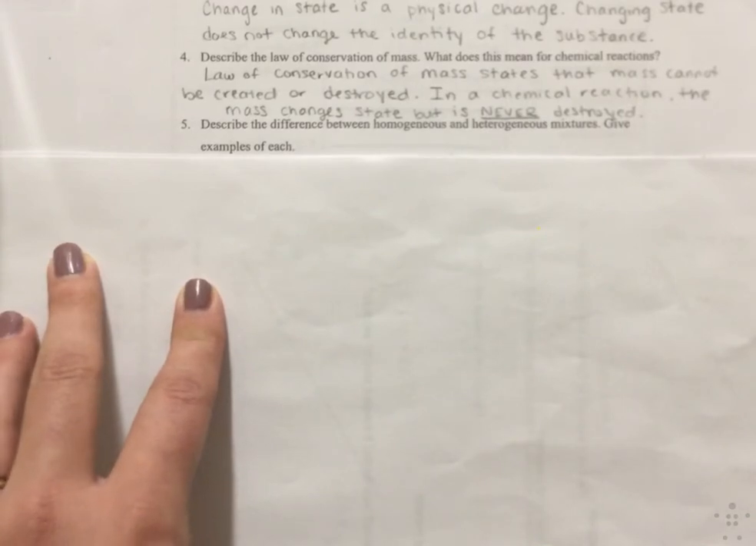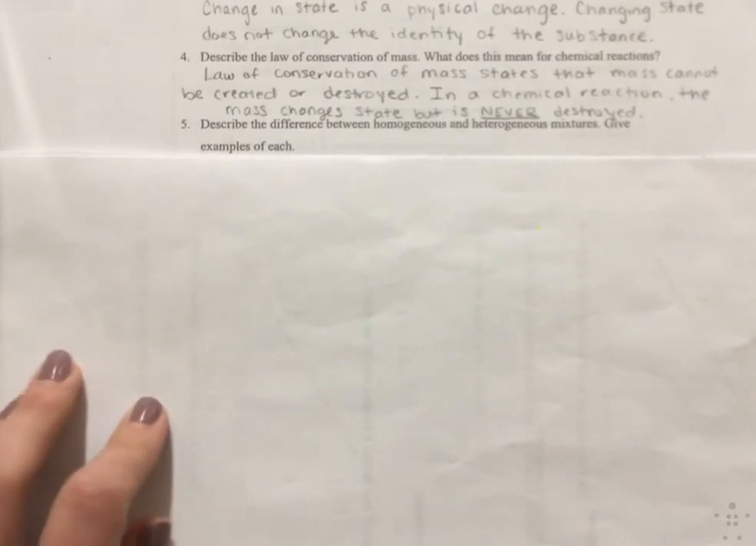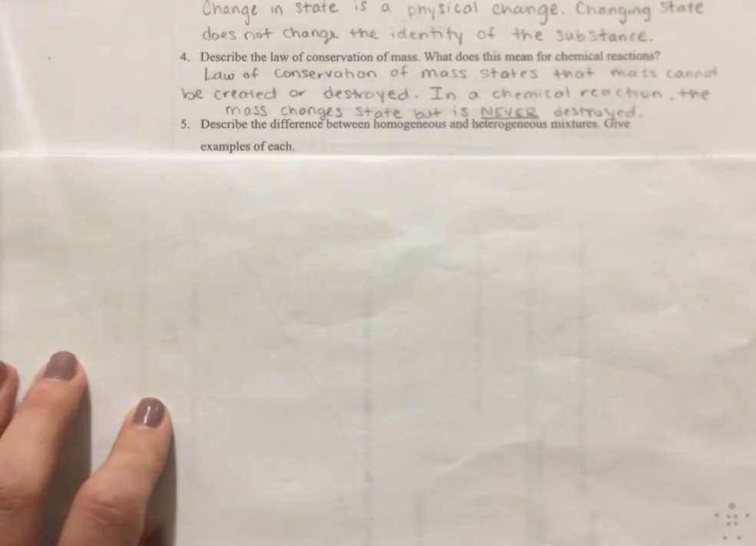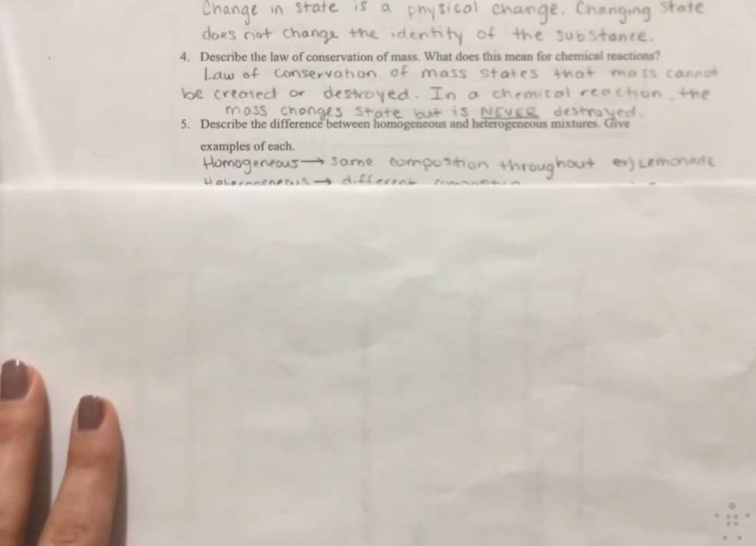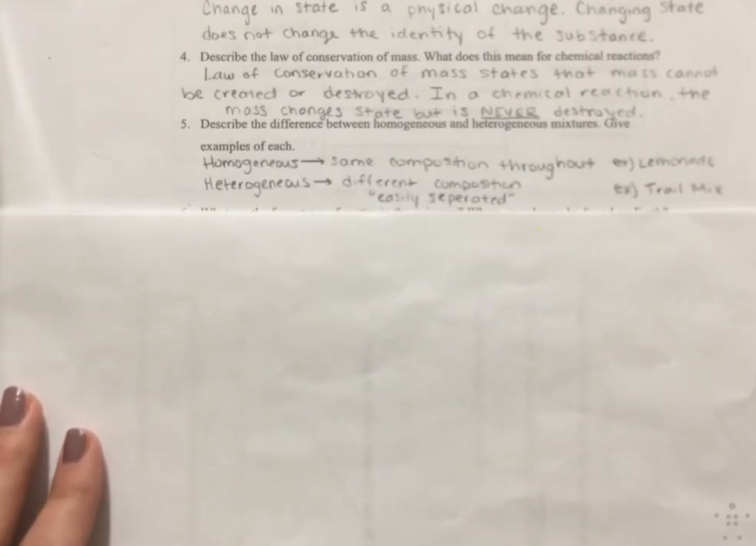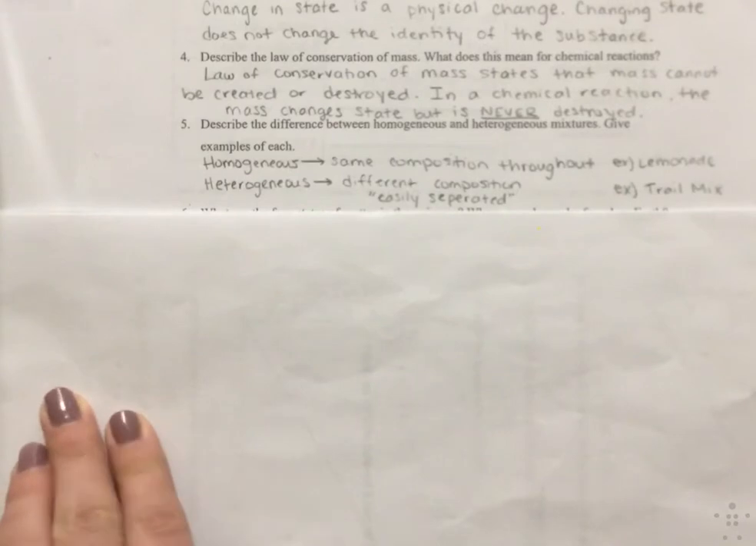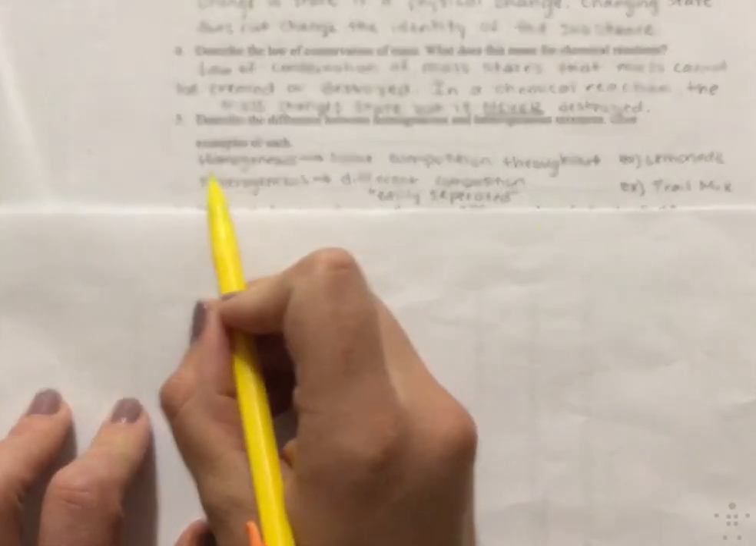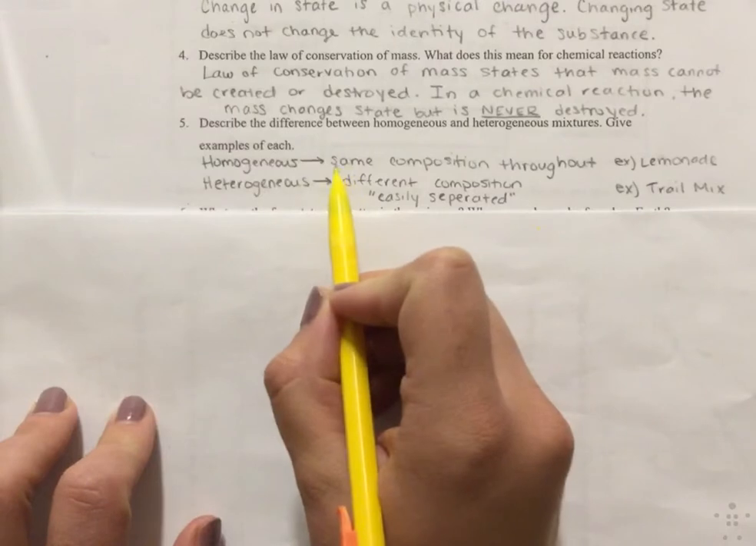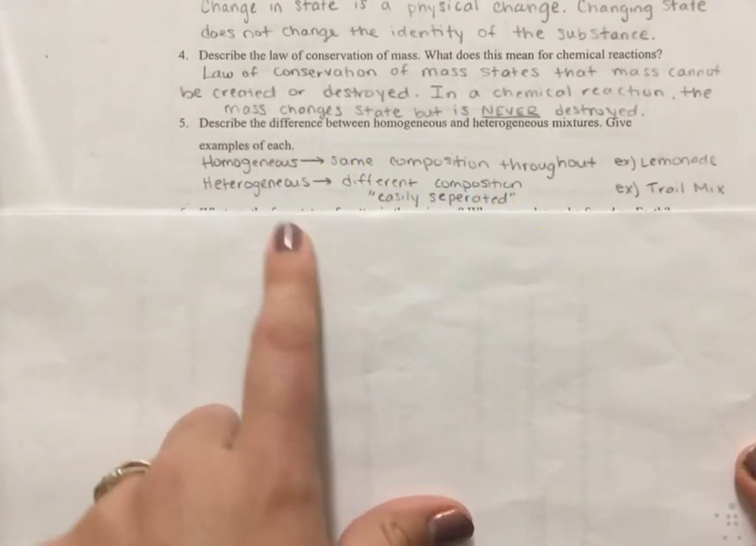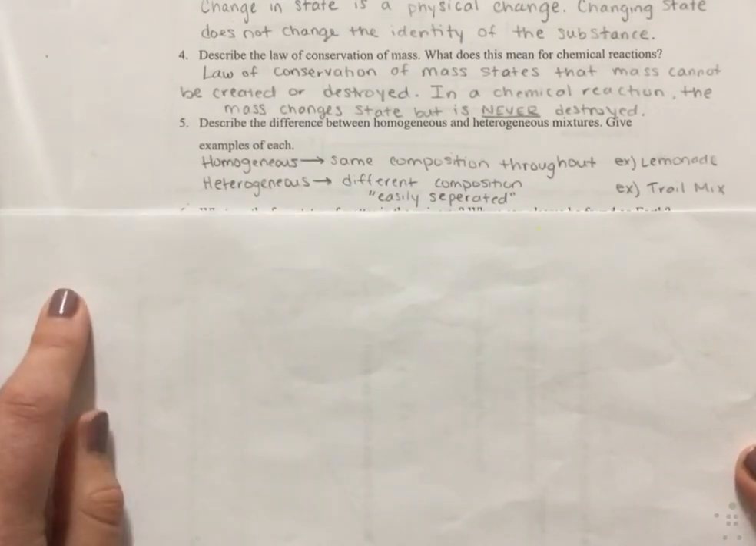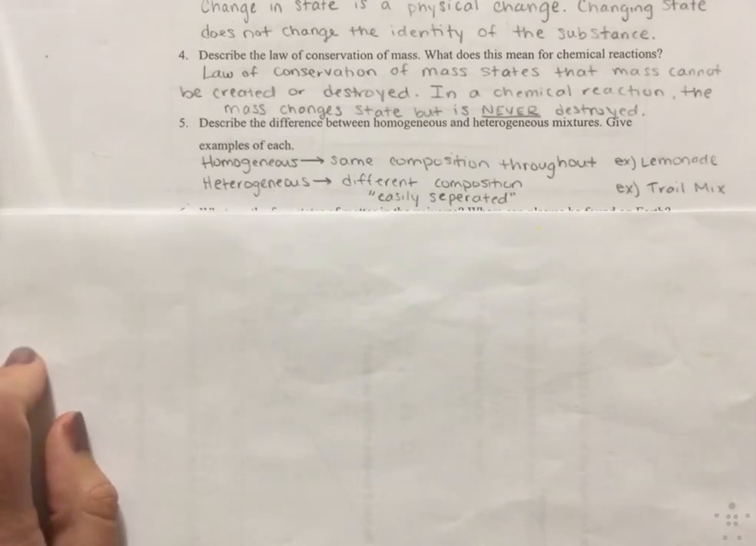All right, so question 5 is asking to describe the difference between homogeneous and heterogeneous mixtures and to provide an example. All right. Homogeneous mixtures have the same composition throughout, while heterogeneous mixtures have different composition. Remember, the prefix homo means same, so we have the same composition all the way throughout our substance. Heterogeneous, if you're struggling to remember this, just always think of trail mix. You could easily separate the raisins and the almonds out of it. It's a completely different composition all the way throughout.